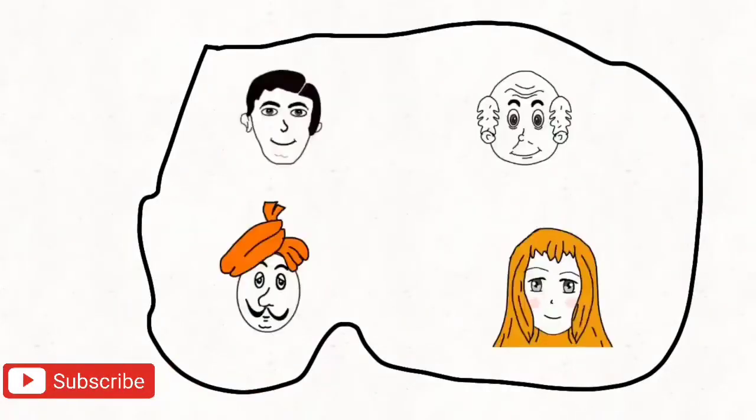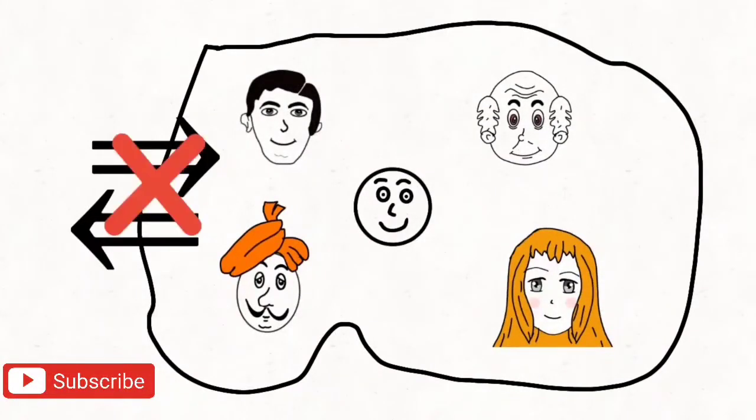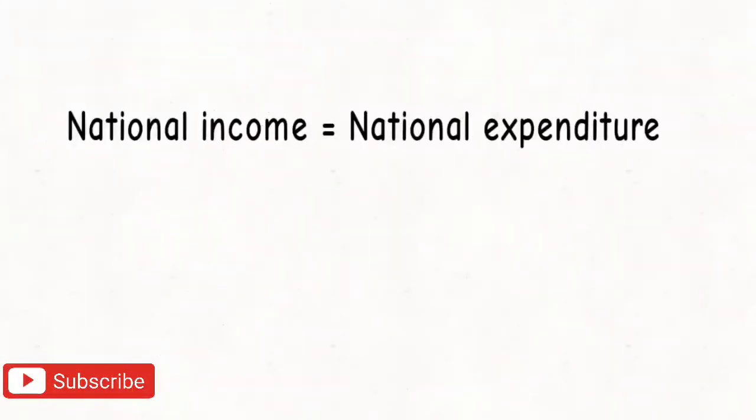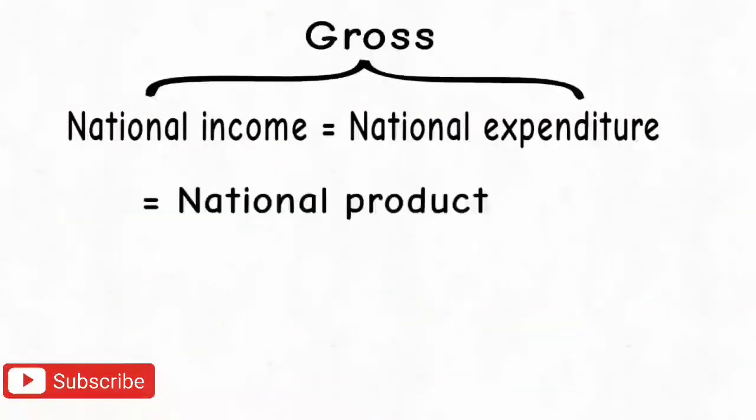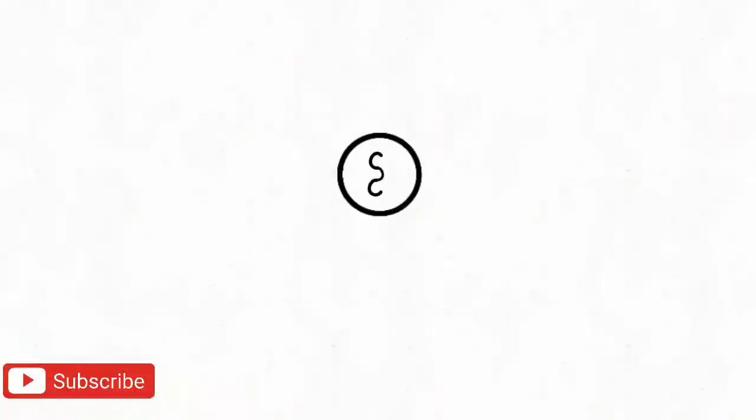Although extensive properties are used for physical quantities, we may use this structure in economics also. Say we have a country with only 5 people and it's a closed economy. That is, no import or export takes place. Therefore, national income per year equals national expenditure per year, and both equal national product. National product is nothing but the total value of finished goods and services produced by a country's citizens. Say the name of the currency in this country is 10.